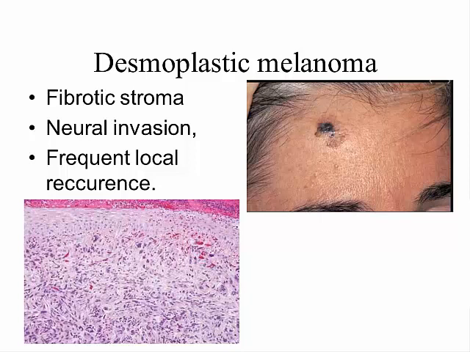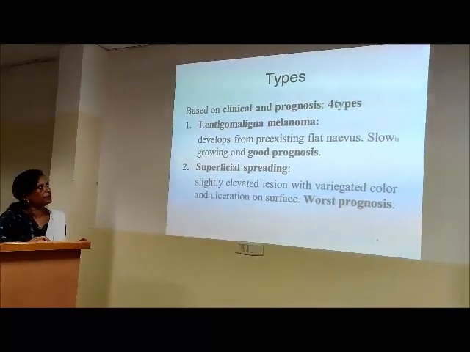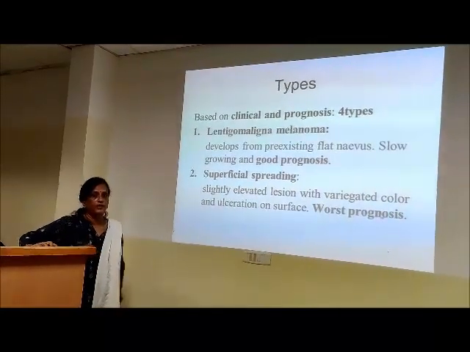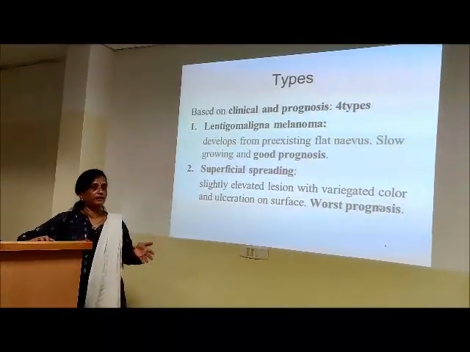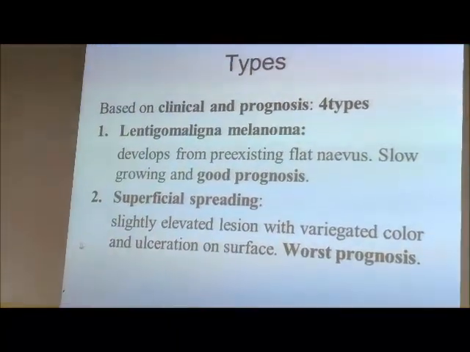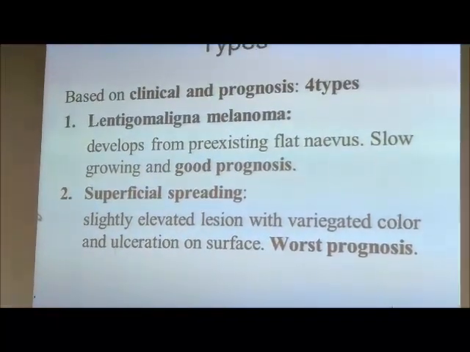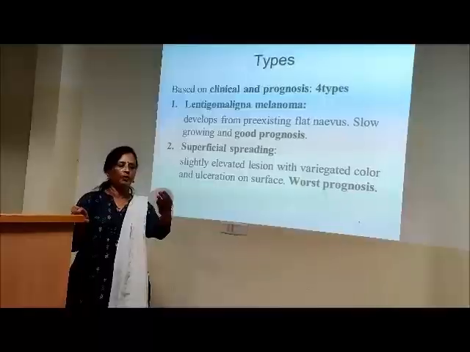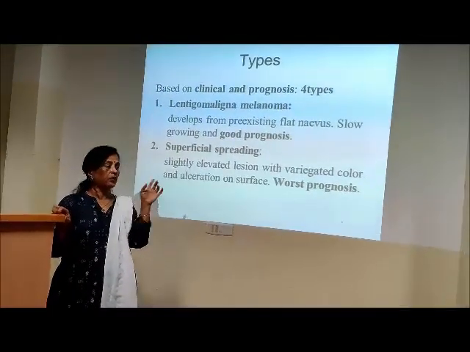Based on clinical features and prognosis, we've spoken about 4 types of melanoma. Lentigo maligna melanoma, good prognosis. Superficial spreading, though we said worse prognosis, this is better than the other 2. This is like talking about, probably, I don't want to be negative, but I'm just taking a negative example, very sorry. 4 students have failed because of this tumor which is metastasizing, I am telling you.